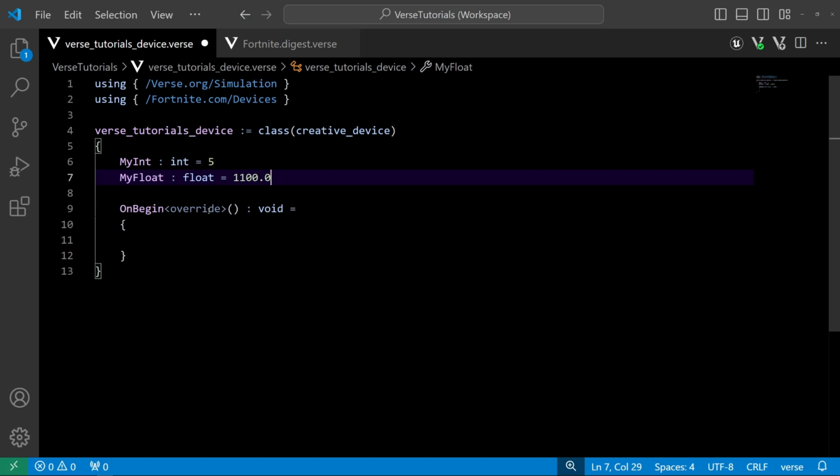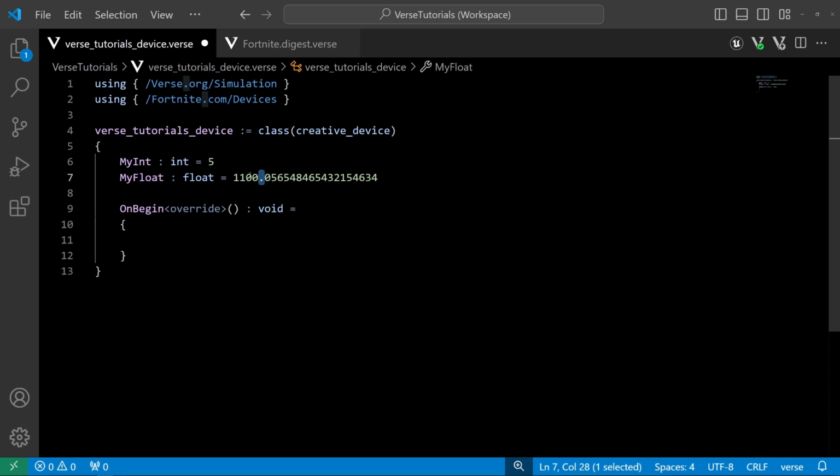So a floating point value is what this float stands for, and it means that this decimal point can move. So we can tack on as many extra digits to the end of this, and this floating point will sit here and kind of float. So that's why that is called a float.